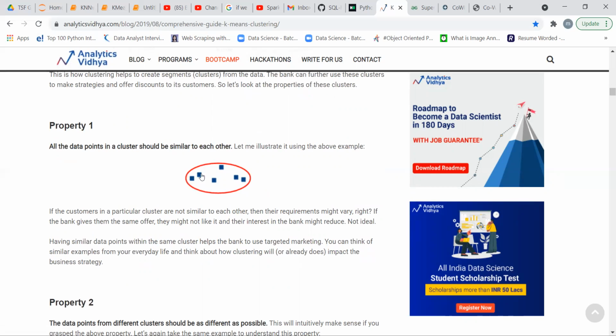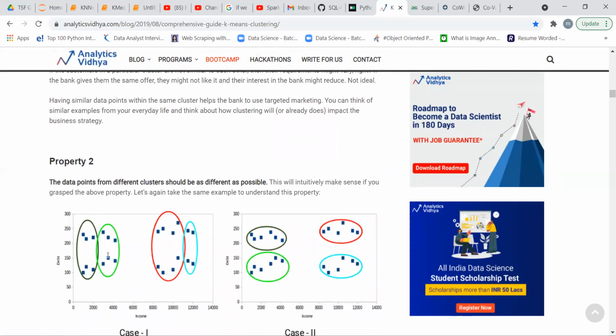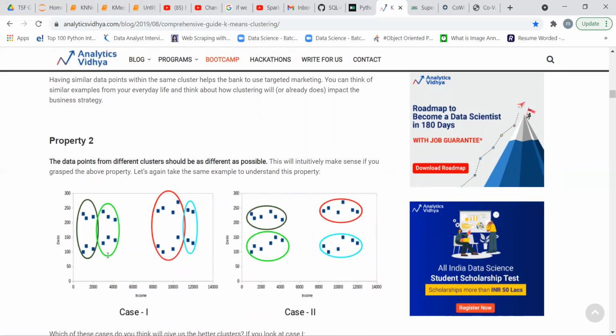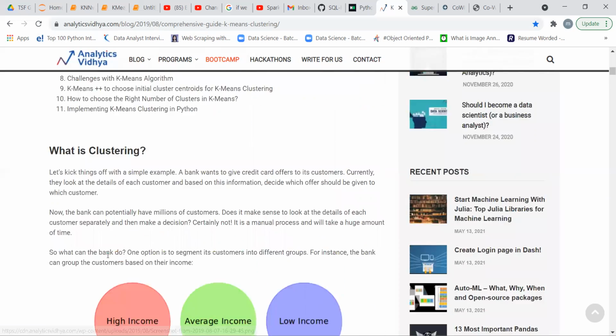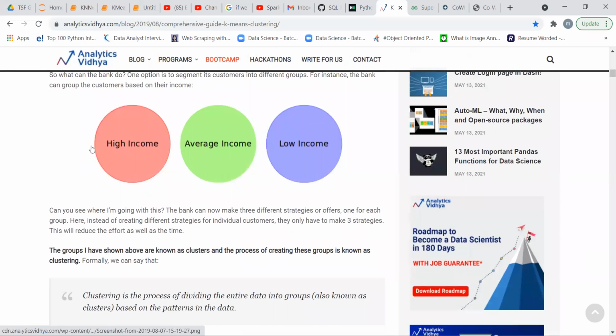They are closely related to each other because they have similar properties. The second property is that the data points from different clusters should be as different as possible. Suppose we have three types of customers: high income, average income, and low income.